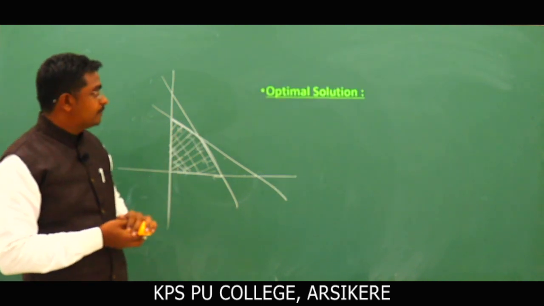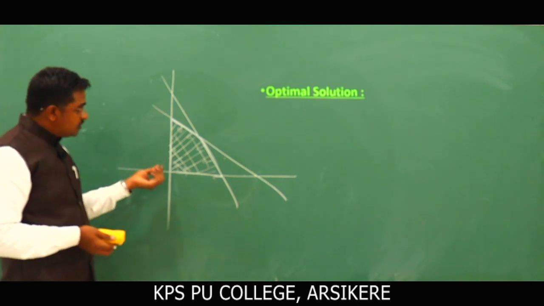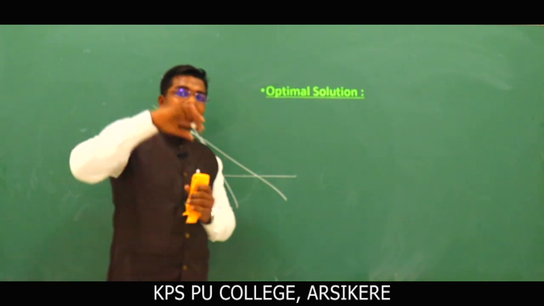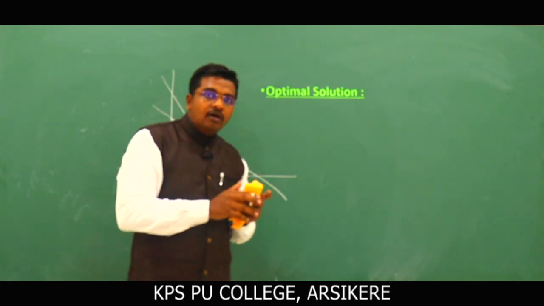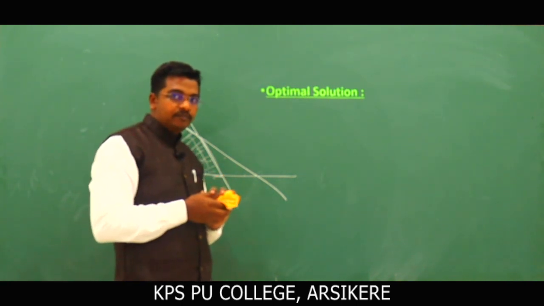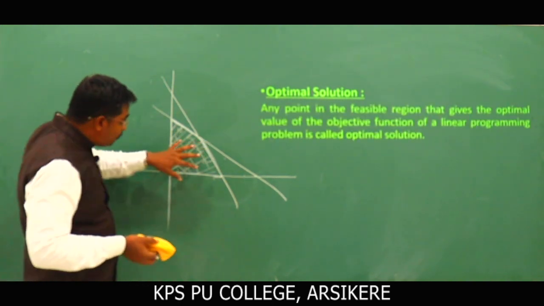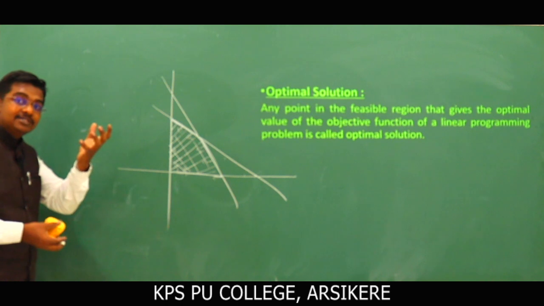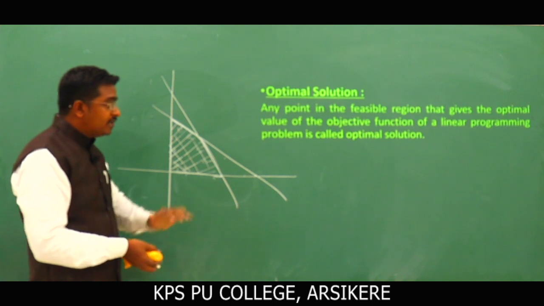Next definition, optimal solution. So what is an optimal solution? The solution obtained from the feasible solution. Look, optimal solution is very simple: the maximum or minimum value of the objective function. How do you find the value of the objective function? Using the feasible solution, putting x equal to some value and y equal to some value. Now the formal definition: any point in the feasible region that gives the optimal value of the objective function. Optimal value here means the maximum or minimum value of the objective function of a linear programming problem.